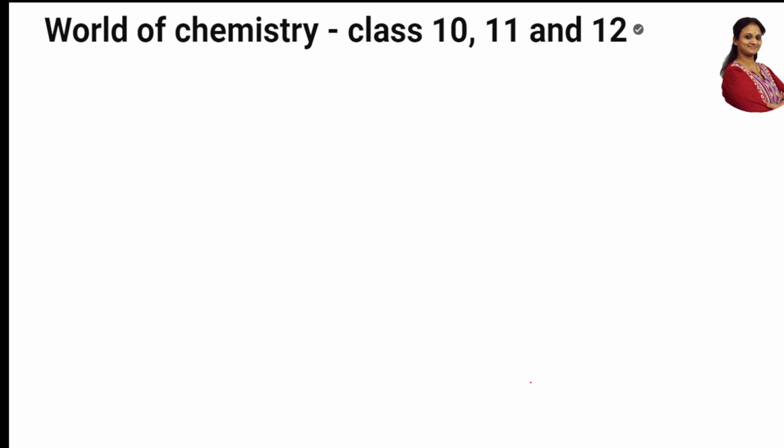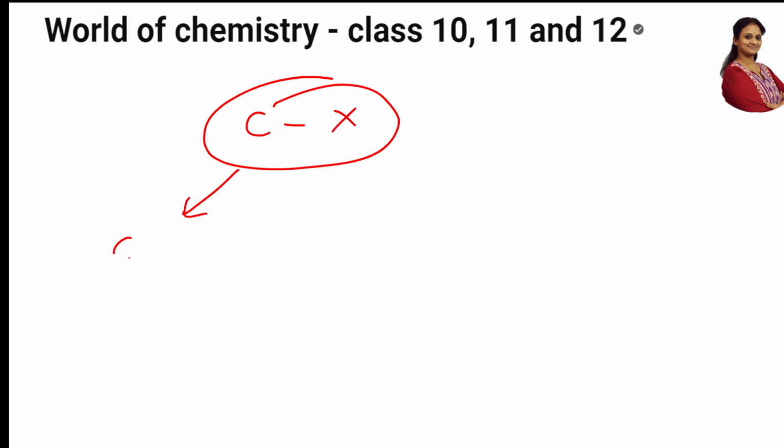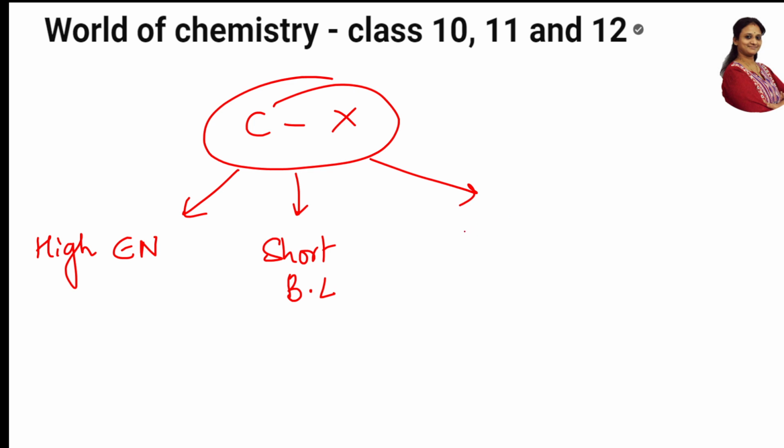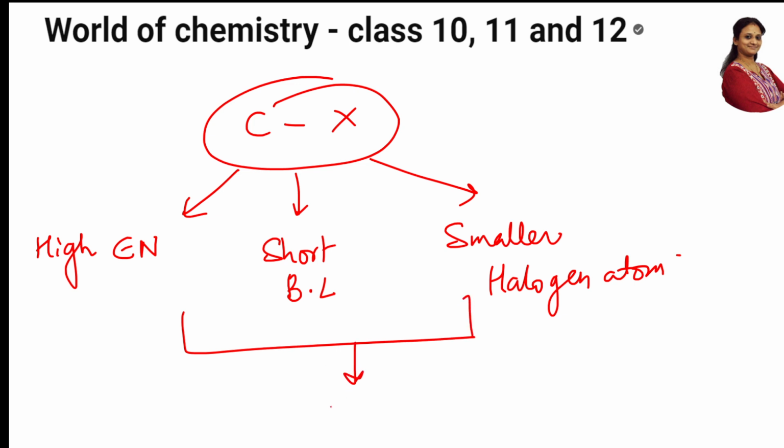So the concept here is nothing, I have to remember in the exam. If they talk anything about the CX bond, concept number 1, high electronegativity. Concept number 2, short bond length. Concept number 3, smaller halogen atom. This is the concept. If you remember this, automatically the CX bond is strong. This is what you have to remember.